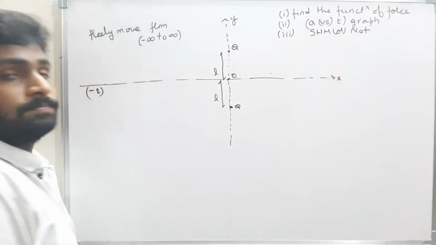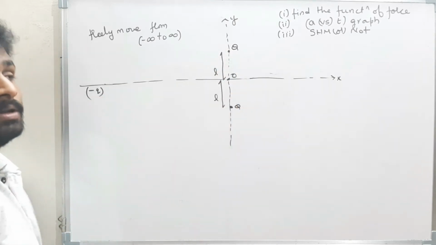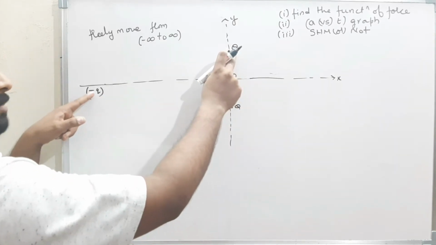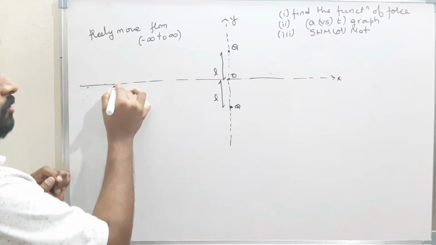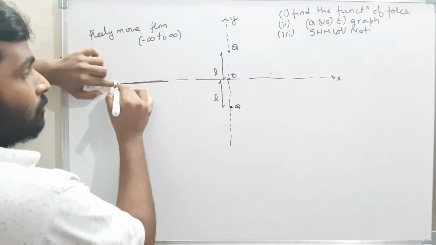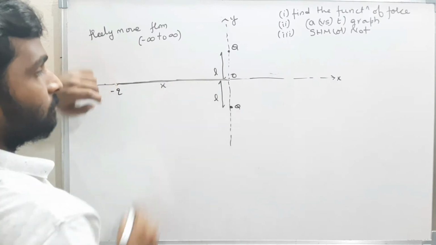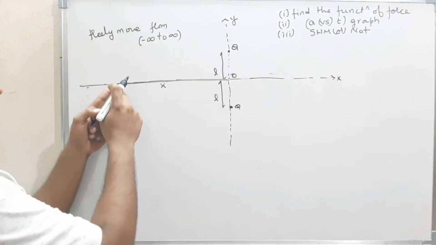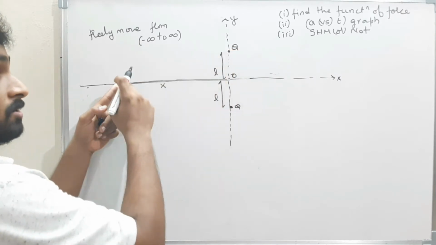That is the question. See here, this minus charge and these are plus charges. What will happen? This plus Q will attract this minus Q. In which direction? Assume the arbitrary position of this minus Q charge is somewhere x. The distance from here to origin is x. And this minus Q will be attracted by this Q because these are fixed charges and this is movable.